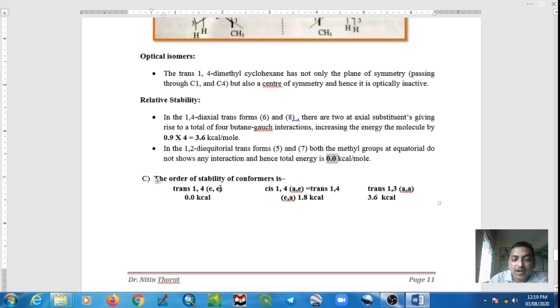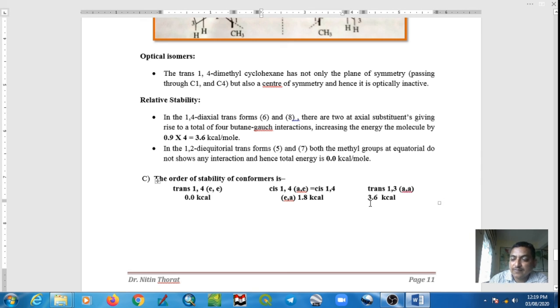If we compare the cis and trans isomers, it is found that the trans equatorial form is more stable. Why is it more stable? It has energy 0 kilocalorie per mole. Cis 1,4 axial-equatorial or cis 1,4 equatorial-axial shows energy 1.8 kilocalorie per mole, and trans 1,4 diaxial, which is the most unstable form of 1,4-disubstituted cyclohexane, shows energy 3.6 kilocalorie per mole.